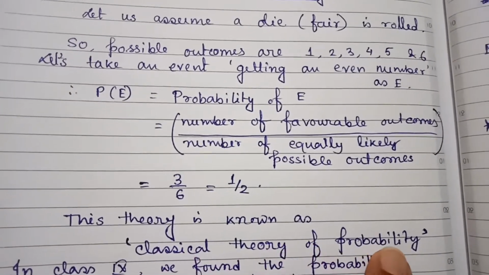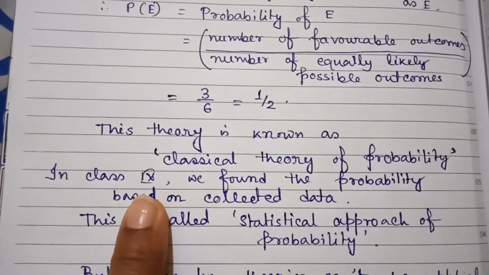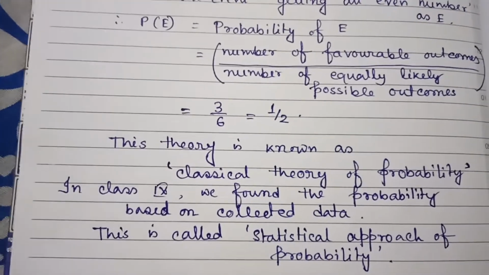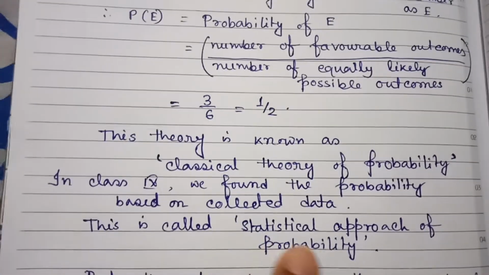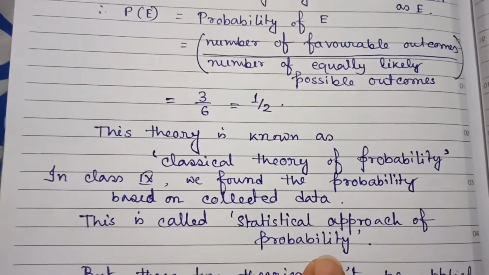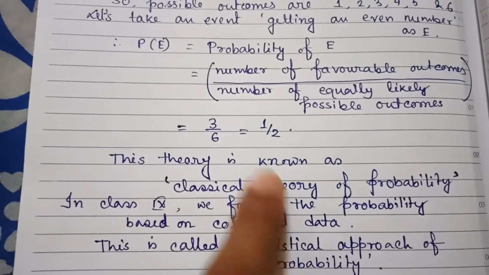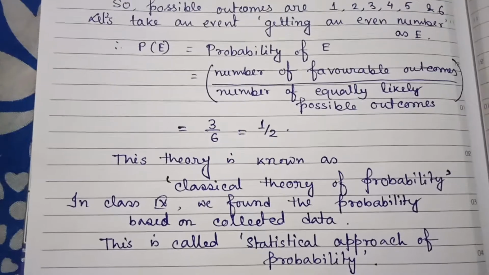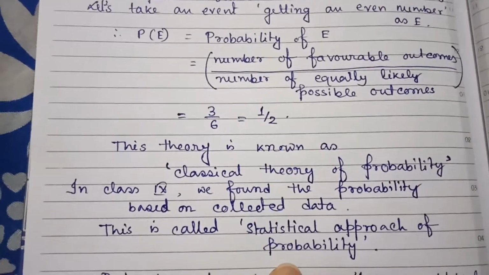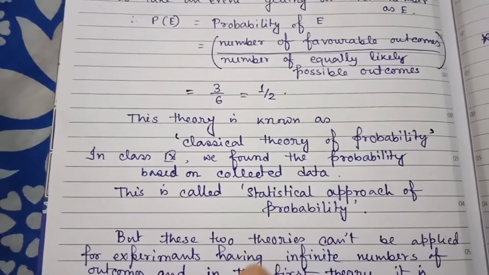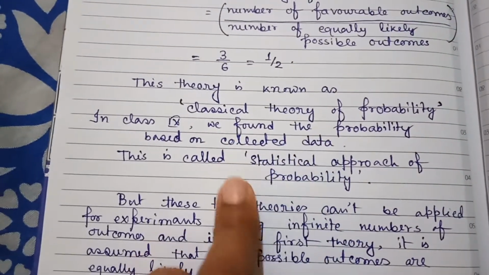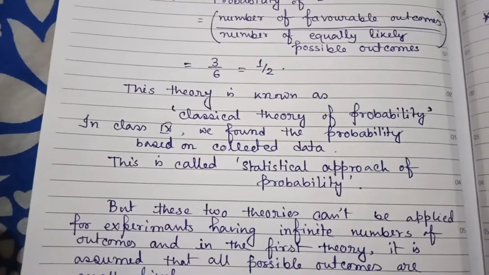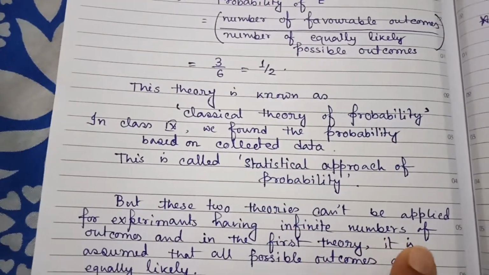In class 9 we found the probability based on collected data and observations, and that is called the statistical approach to probability. In these two cases there are some difficulties, and they cannot be applied to experiments having an infinite number of outcomes.